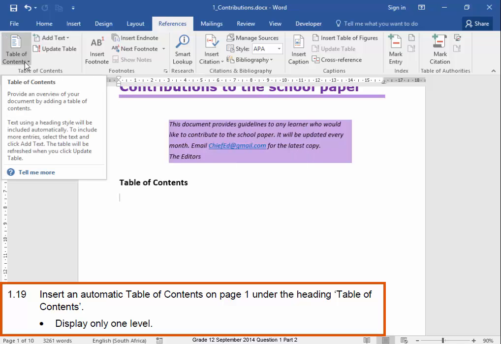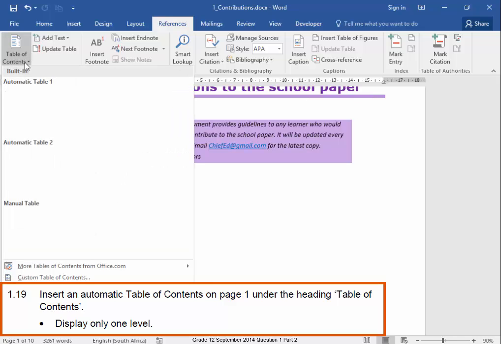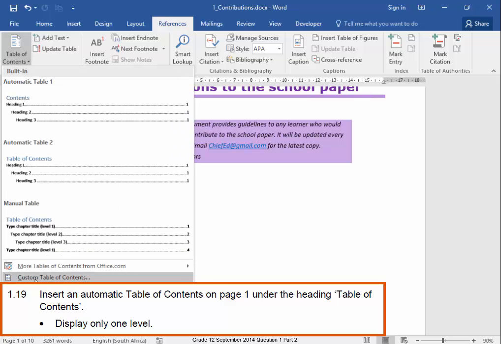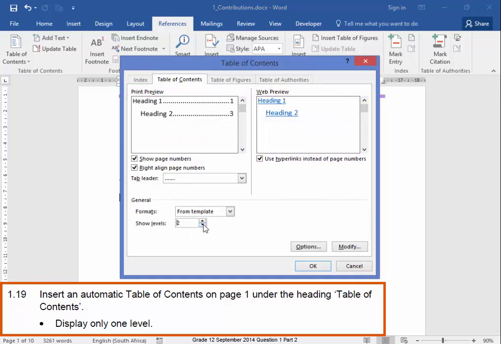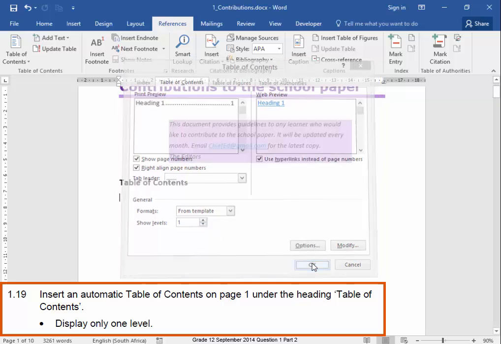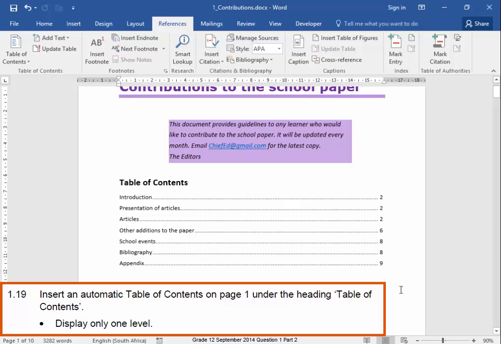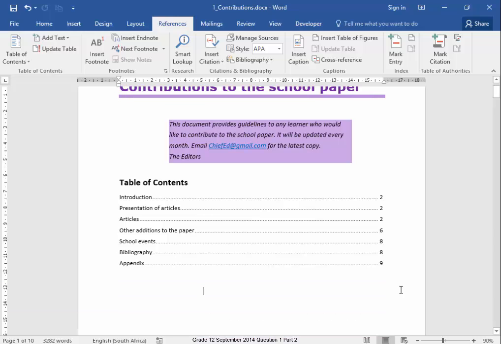Now, because I need only one level, I'm going to go to Custom Table of Contents. One level. There, it has been inserted. Document is finished and ready.